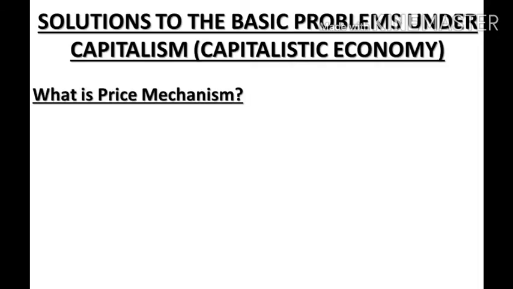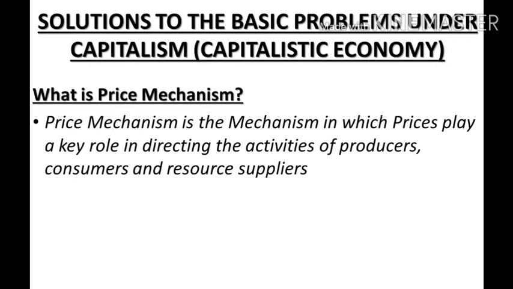Price mechanism is a mechanism in which prices play a key role, right? Price is the key factor here, playing a key role in directing the activities of producers, consumers and resource suppliers. Producers, you already know, are the entrepreneurs. Consumers are all of us. And resource suppliers means those who own the factors of production, which are owned most of the time by households, right?